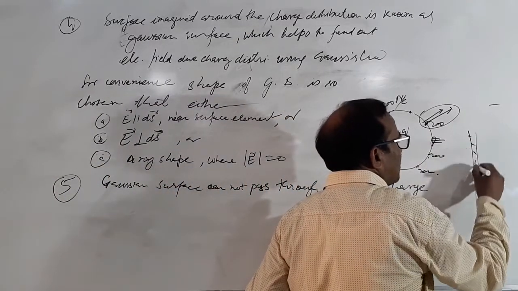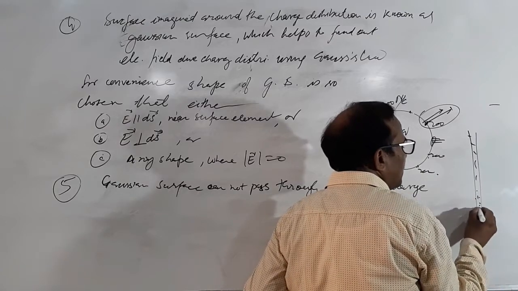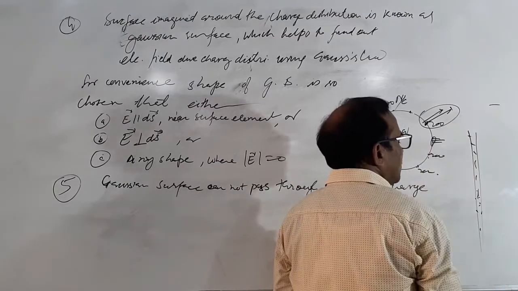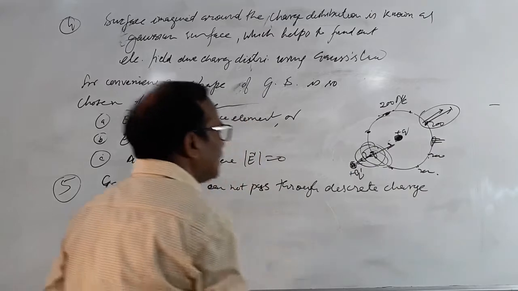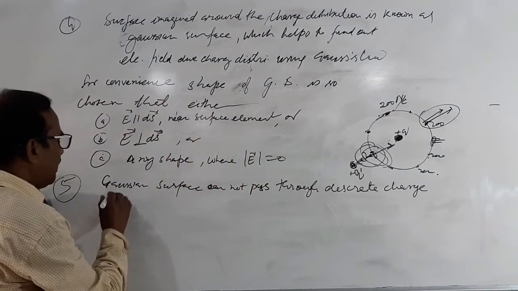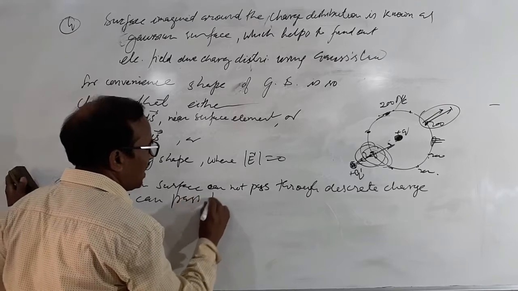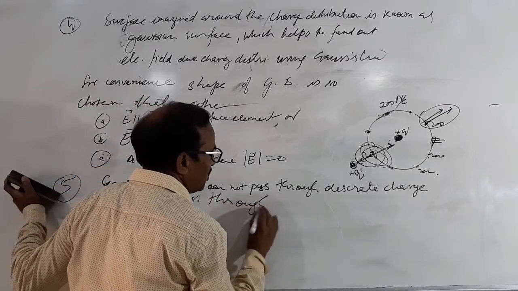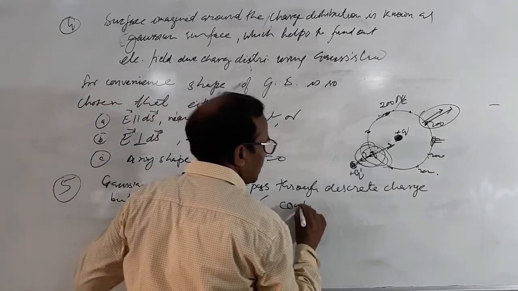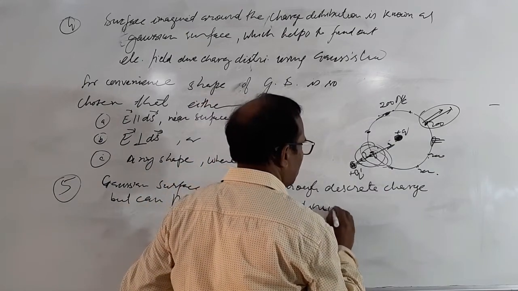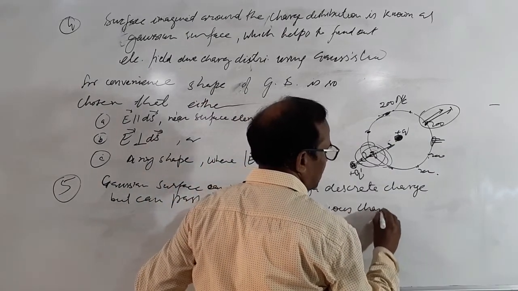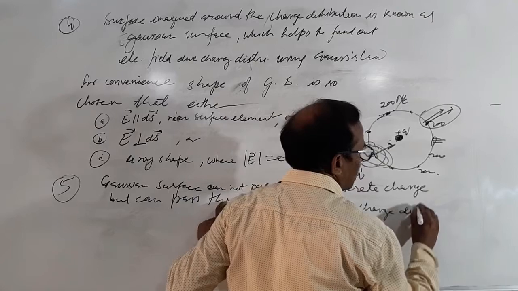So everywhere there is some charge. This is a continuous charge distribution, and a Gaussian surface can pass through a continuous charge distribution.